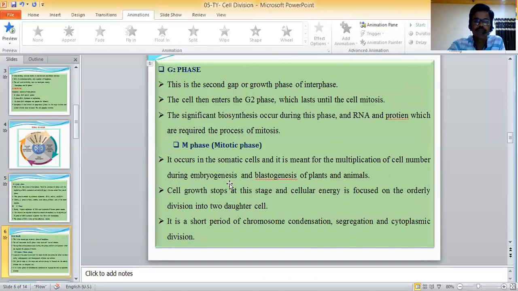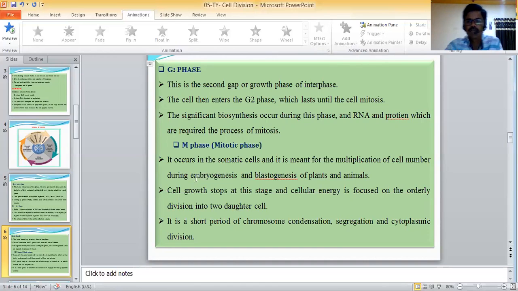Next, G2 phase. This is the second growth phase of interphase. The cell then enters the G2 phase, which lasts until the cell enters mitosis. Significant biosynthesis occurs during this phase, of RNA and proteins which are required for the process of mitosis.